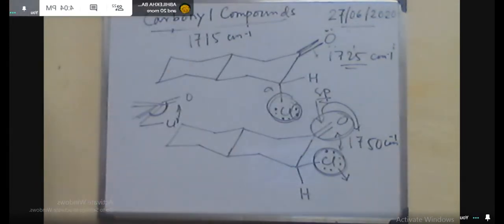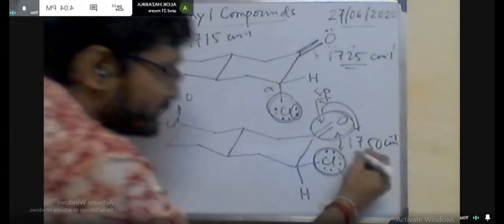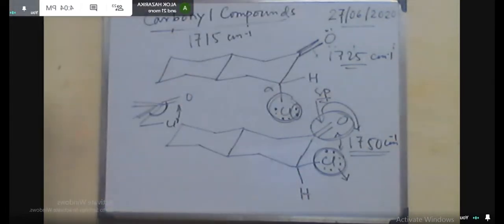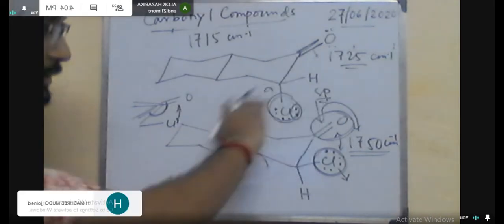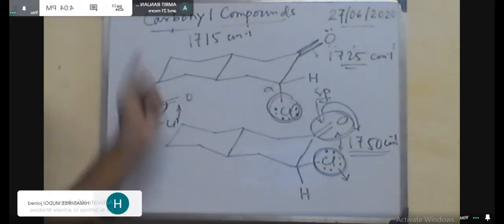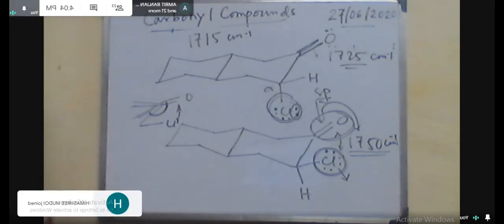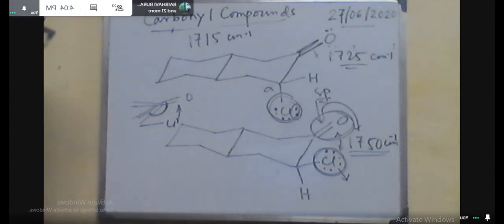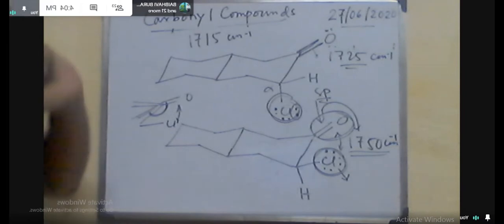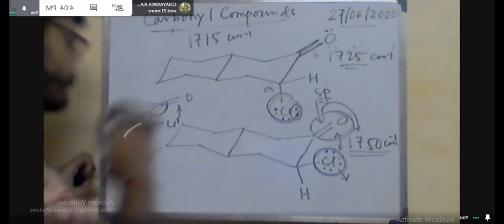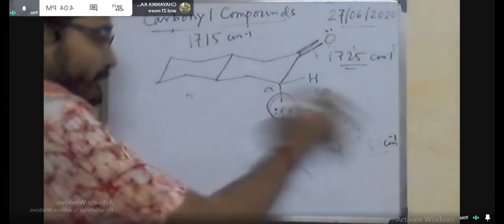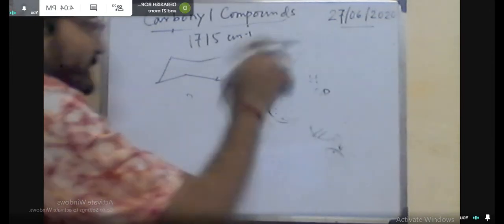So how will you distinguish that the molecule is an aldehyde or a ketone? Generally these two stretching frequencies are very close to each other. Theoretically the difference is 10 centimeter inverse, but when you get the spectra, you can't isolate the band to say whether it is aldehyde or ketone.